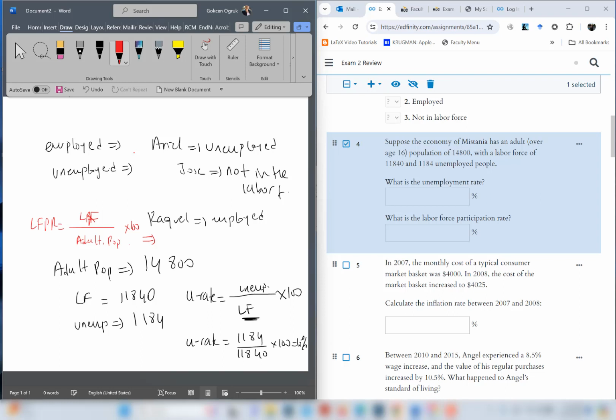So that being said, labor force is given, 11,840, and adult population is 14,800 times 100 is going to give us a percentage number. So we're going to use calculator. 11,840 divided by 14,800, which is 0.8 or 80%. If you multiply that with 100, it's going to be 80%. So here we are going to write 80%. So the first answer is 10%, second answer is 80% for question number 4.